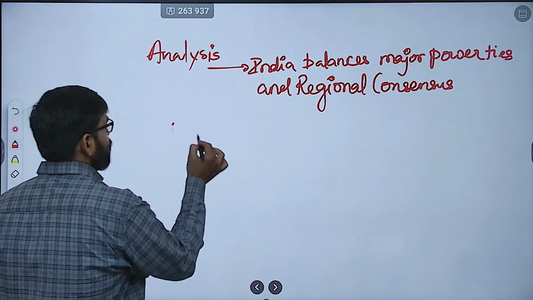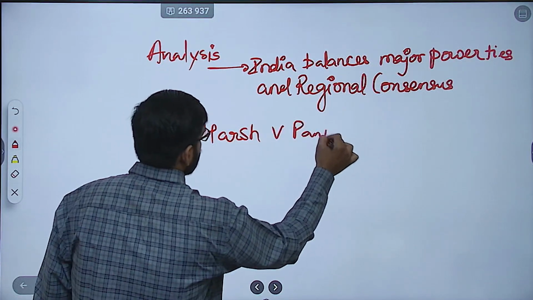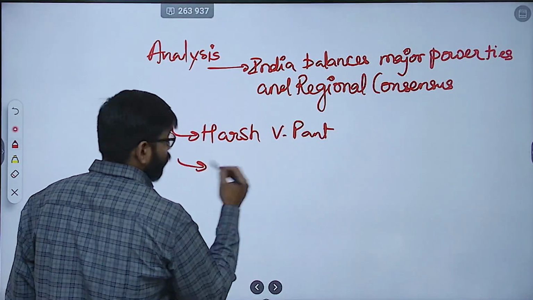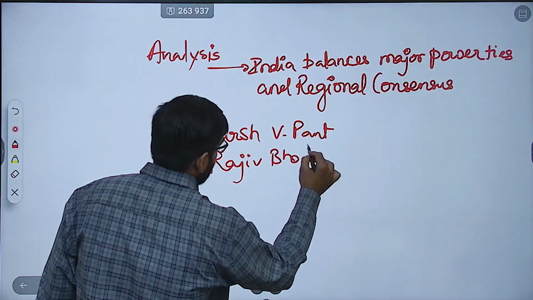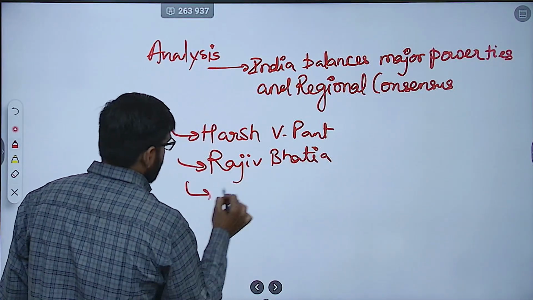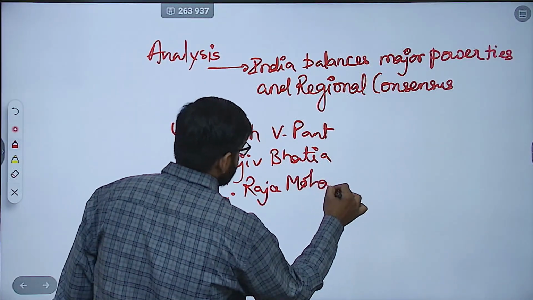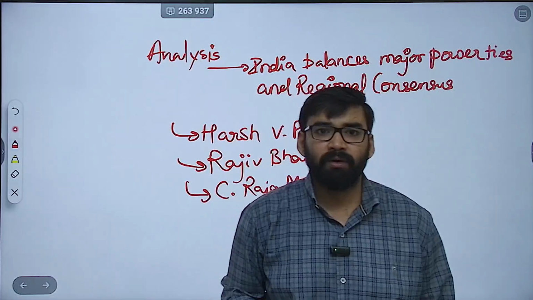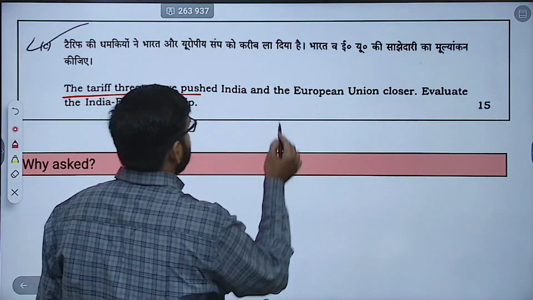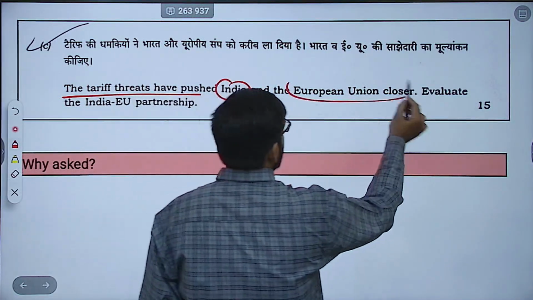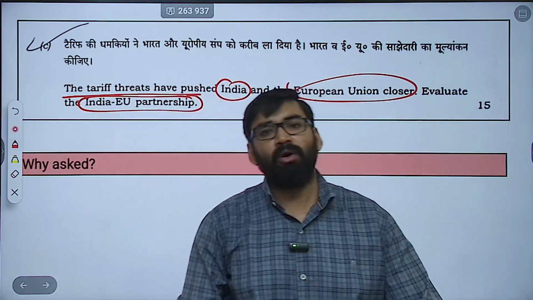Very important scholars like Harsh V. Pant. You can mention former ambassador Rajiv Bhatia. Then you can mention C. Raja Mohan. You can mention these scholars here. Okay. Now, sixth question, last part. The tariff threats have pushed India and European Union closer. Evaluate India-EU partnership. Important question.